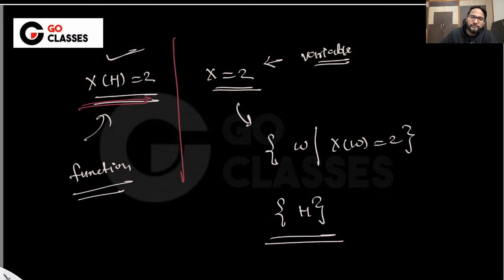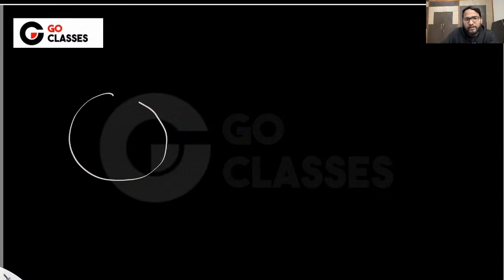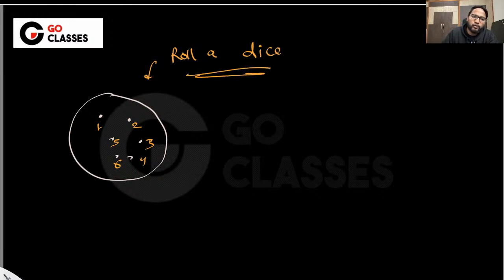Let's take more examples and see if you understood. Suppose I roll a dice and I can get 1, 2, 3, 4, 5, 6.